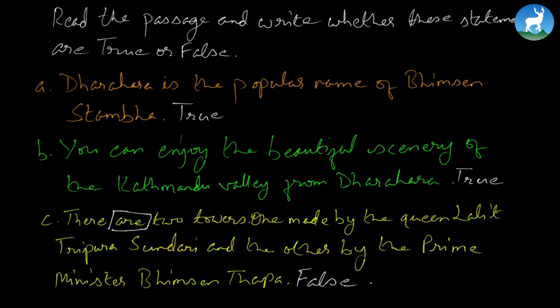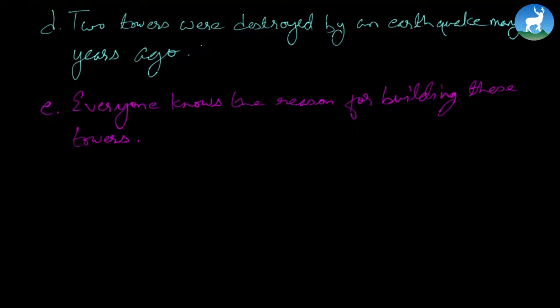So technically both were built by Bhimsen Thapa. One, Prime Minister Bhimsen Thapa himself took the initiation, while the order was given by Lalit Tripura Sundari. Two towers were destroyed by an earthquake many years ago. Yes, that is also true. And finally, everyone knows the reason for building these towers, which is false. Actually, the last paragraph says no one really knows why these towers were built.